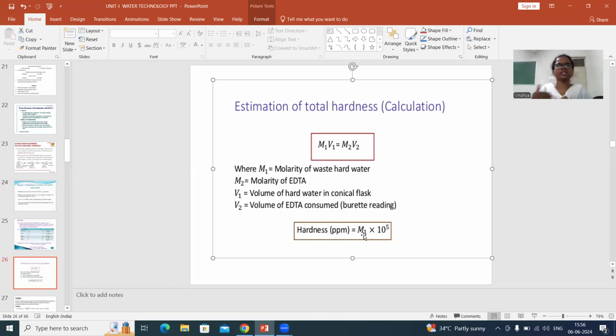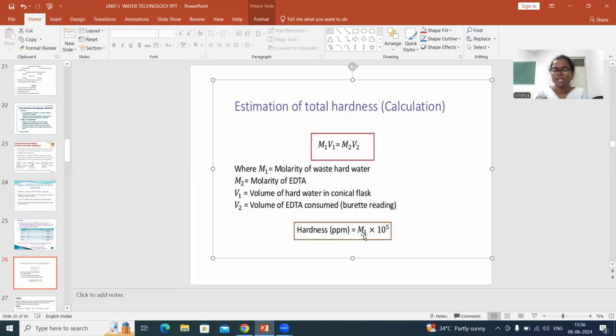Now repeat the experiment with the water sample after filtration. Do the same EDTA titration: add buffer, indicator, and then titrate with EDTA until the color changes from wine red to blue.